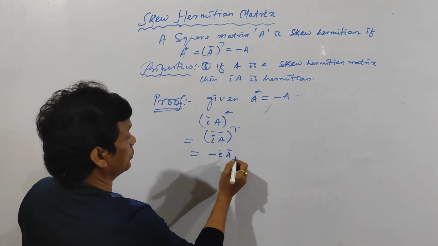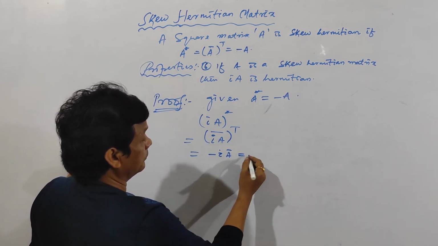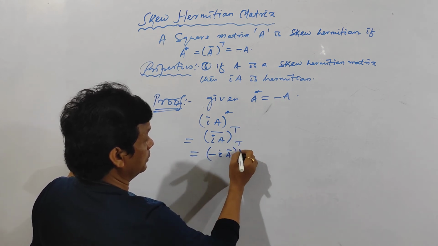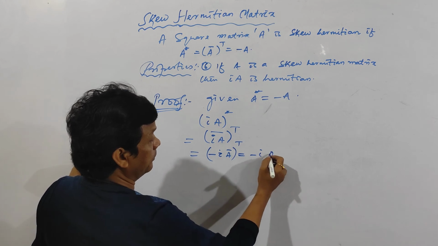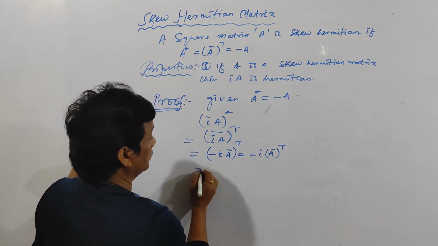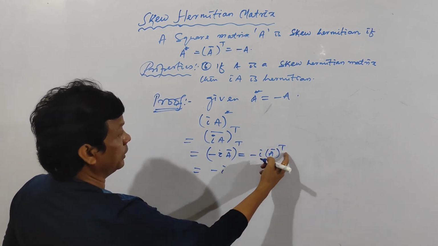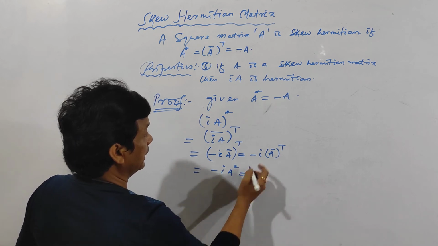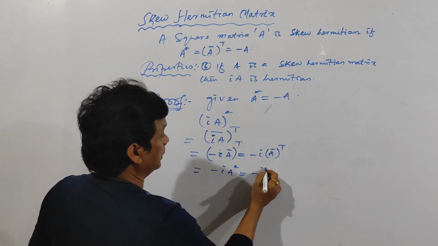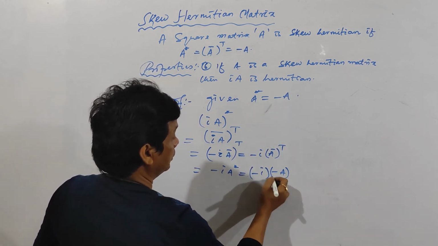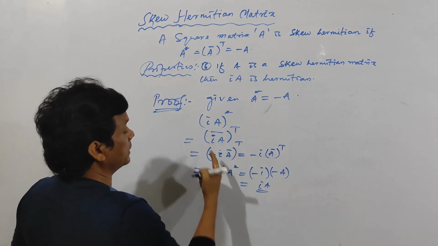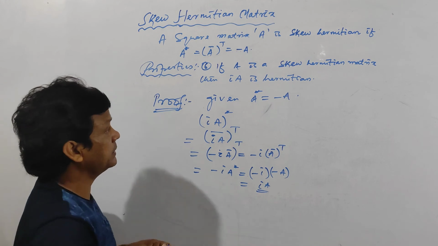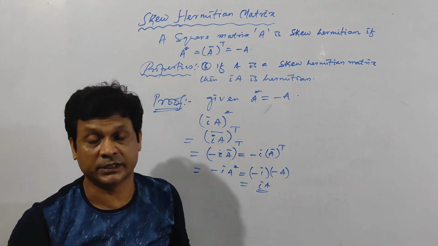Clear? So it will become the transpose of minus i, because minus i is a constant, into A bar transpose. And minus i into A bar transpose is A star, and A star is minus A, so minus i into minus A will become plus iA. So (iA) whole star is equal to iA. That means iA is Hermitian, not skew Hermitian. Clear?